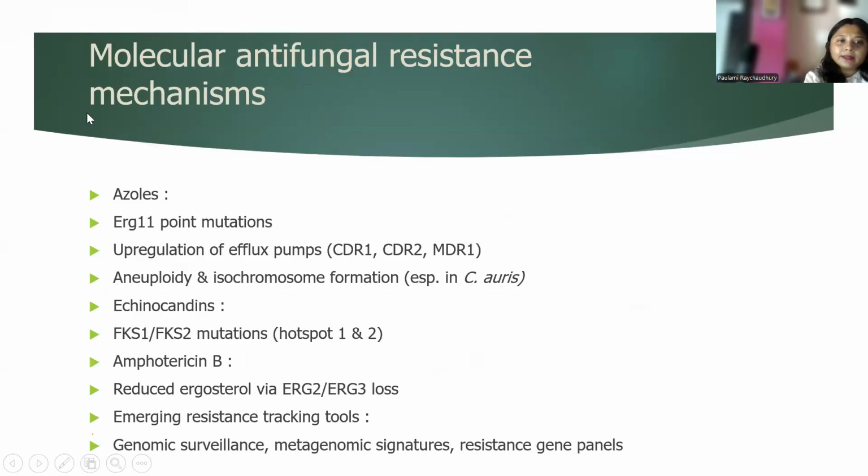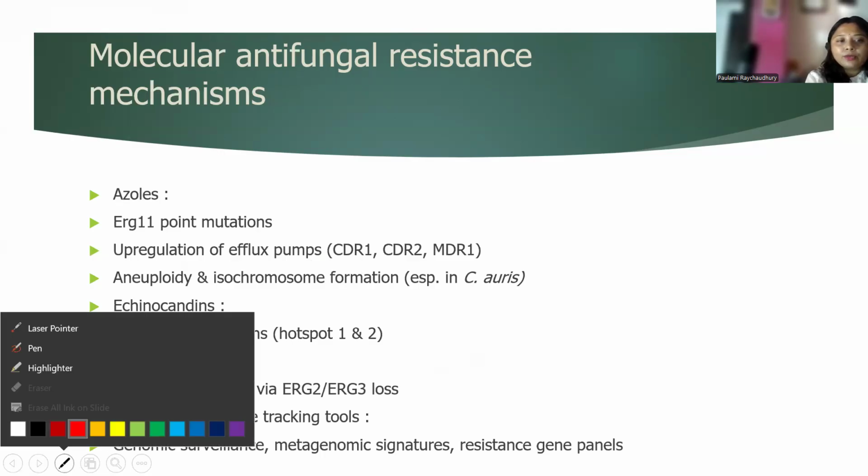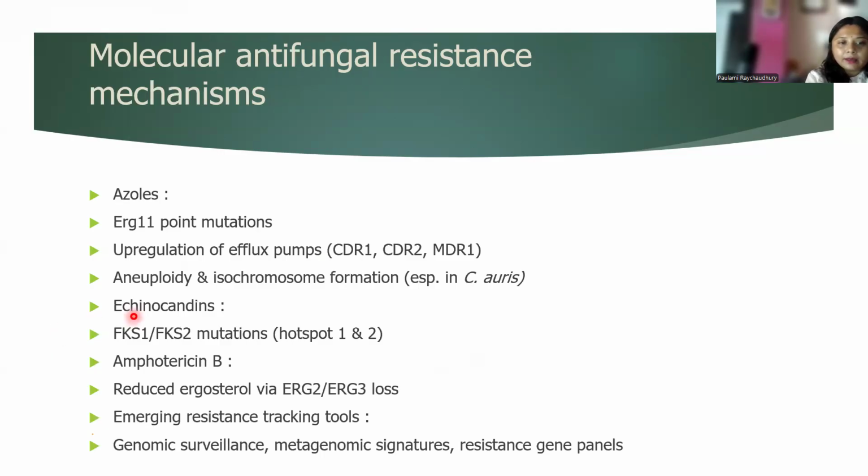Molecular antifungal resistance mechanisms. We know the drugs and their targets on the cell wall and cell membrane, but at the molecular level, a postdoctoral researcher must know: azoles, ERG11 point mutation, upregulation of efflux pumps like CDR1, CDR2, and MDR1. Aneuploidy and isochromosome formation, especially in Candida auris.